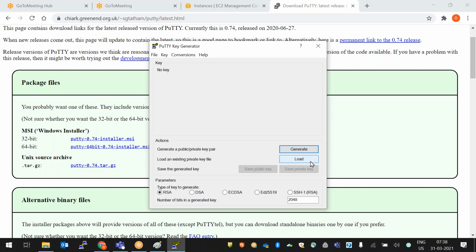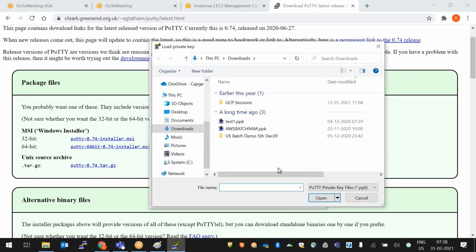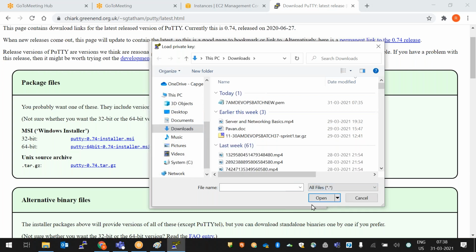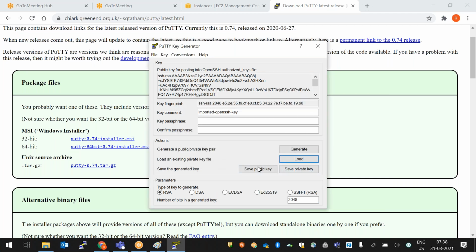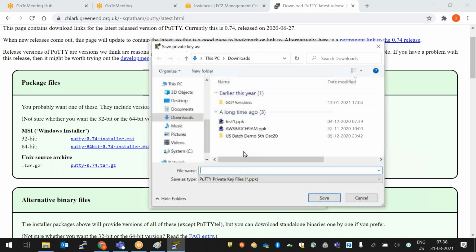Here click on load. Where we downloaded our PEM file, in downloads, right? Select all files here. This is our PEM file. We need to select this file and double click on it. Next, click on save private key. Yes. Where do you want to save? On desktop, I want to save.